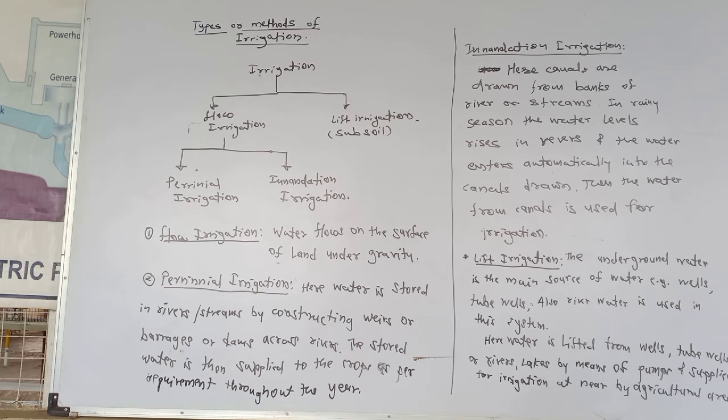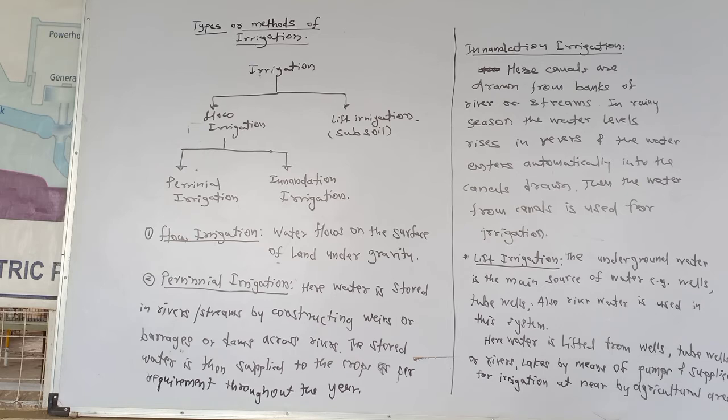Next, inundation irrigation. What is the meaning of this inundation irrigation? Here, canals are drawn from banks of rivers or streams.